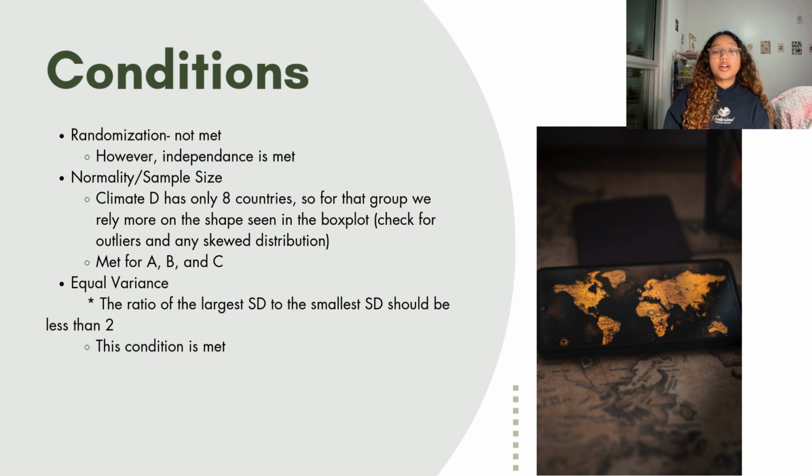And then the last condition is equal variance, which essentially just means that the spread of life expectancy should be similar across all 4 groups. To check this, you would compare the standard deviations, which I calculated, and a general rule of thumb is that the ratio of the largest standard deviation compared to the smallest deviation would be less than 2. After doing the math, the ratio is about 1.6, which is less than 2, so that does fall in the acceptable range. So the equal variance condition is met. So overall, even though the data isn't randomized, the assumptions needed for ANOVA are relatively satisfied, so I did move forward with the test.